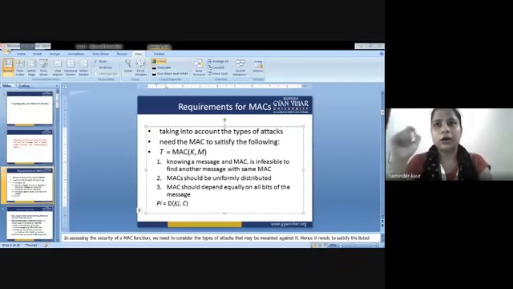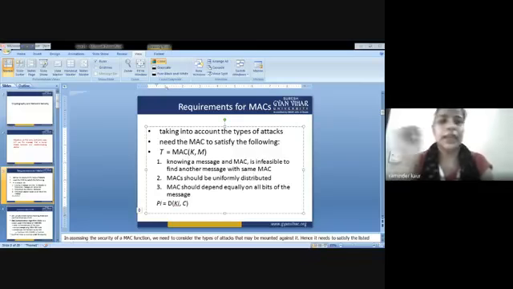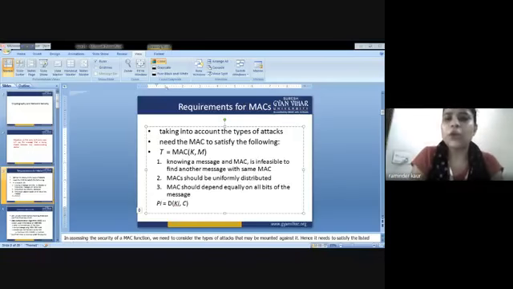But there is an important thing that you must note here: a total of 2 raised to power k tags will be produced, but there are only 2 raised to power n different tag values. Thus a number of keys will produce the correct tag, and the opponent has no way of knowing which is the correct key. So on average, a total of 2^k divided by 2^n, which is equal to 2^(k minus n) keys, will produce a match. Thus the opponent must iterate the attack.